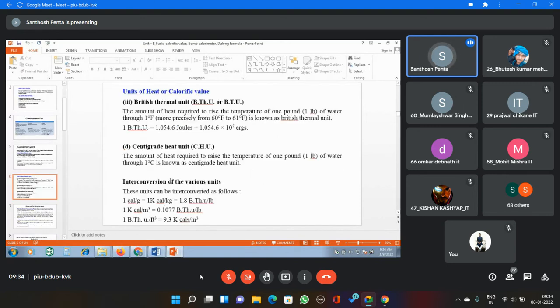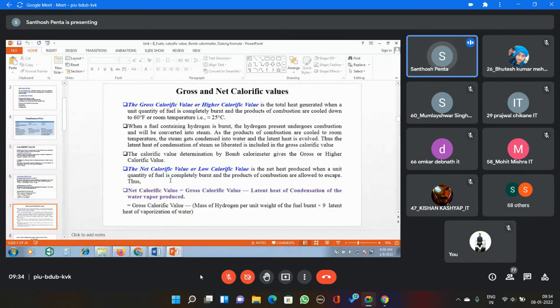These are some of the units. Some other units are there, just go through them. These are some introduction. The introduction portion alone would take 1 or 2 hours, so I'm switching over to the main portion.